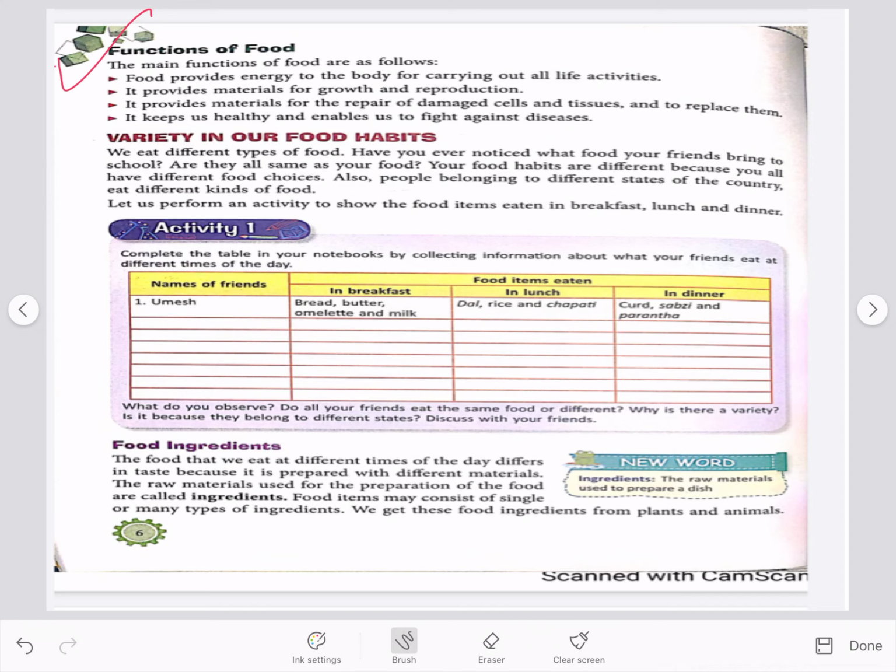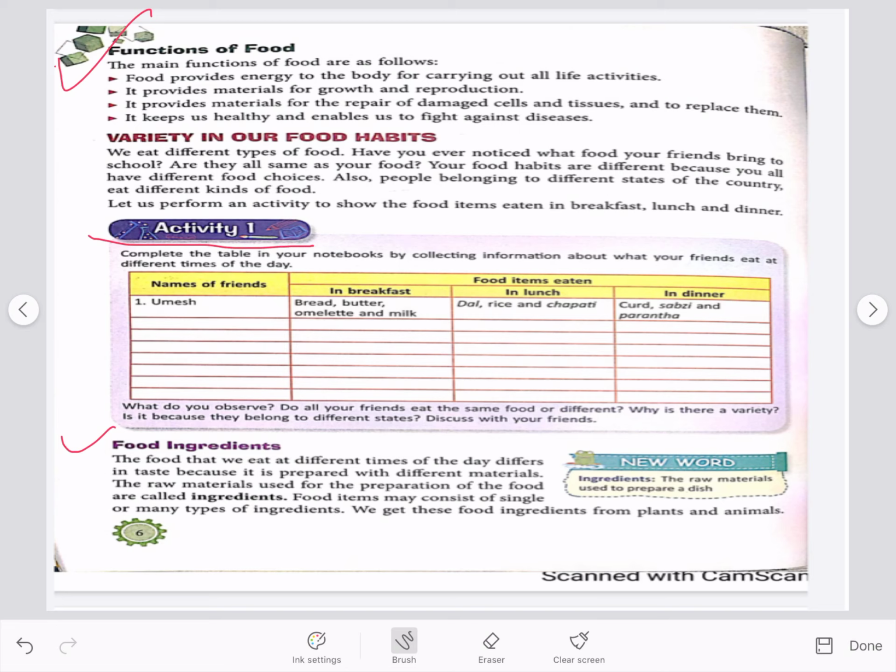In activity 1, now you can see in this you have been given a table. You can write different types of food you and your friends eat in breakfast, lunch and in the dinner. Next is the food ingredients. Food ingredients. Now, what are ingredients?